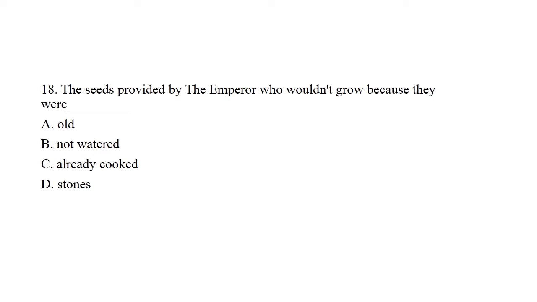Question number 18. The seeds provided by the emperor would not grow because they were dash. Option A, old. Option B, not watered. Option C, already cooked. And option D, stones. So the right one is not watered.